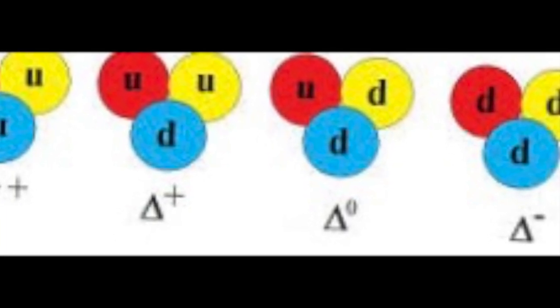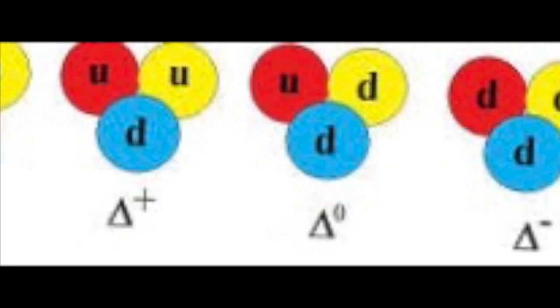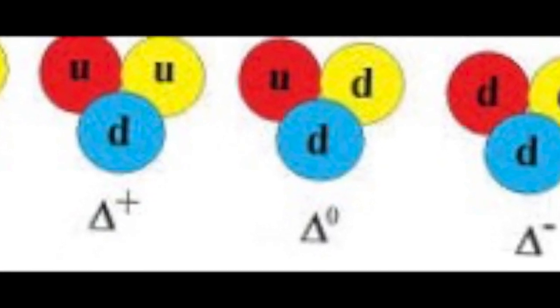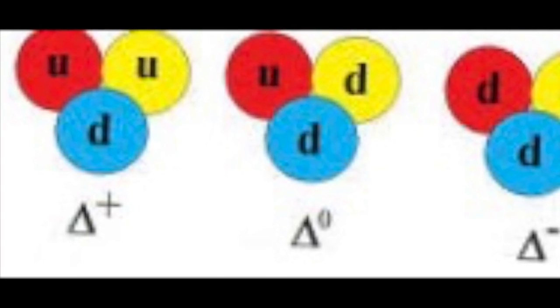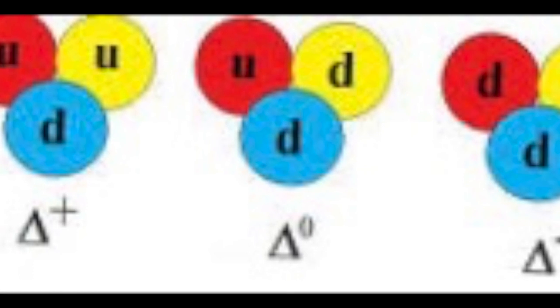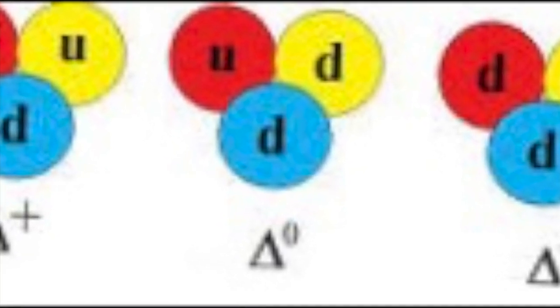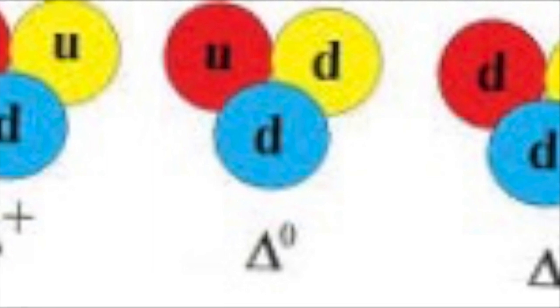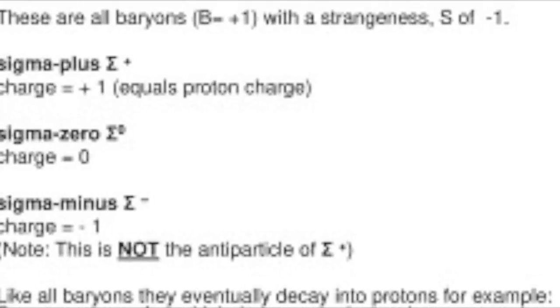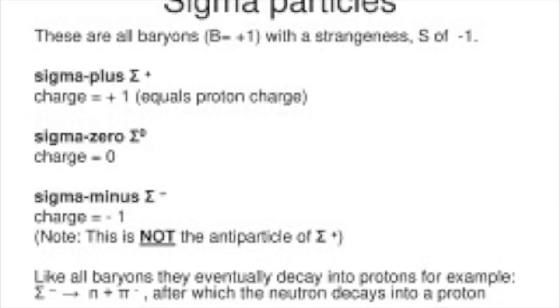For example, the neutral delta particle is a baryon made of 2 down quarks and 1 up quark, the same as a neutron. The spin of the neutral delta is 3/2 rather than 1/2 because all 3 quarks have the same spin alignment in the delta, producing a high energy state that results in higher mass. Sigma is a baryon which contains a strange quark. The neutral lambda baryon is less massive than the sigma baryon.